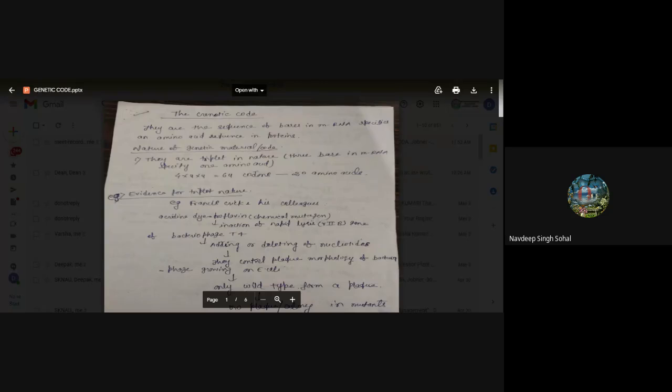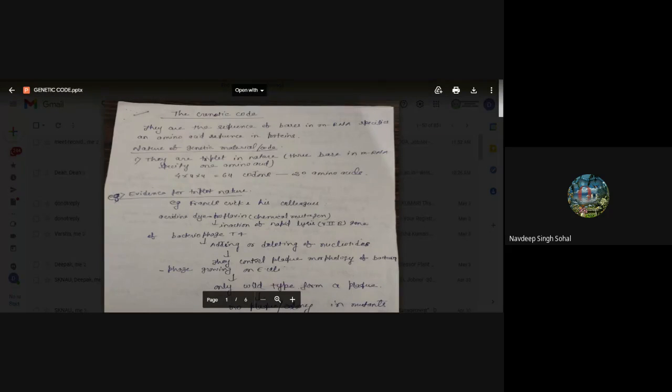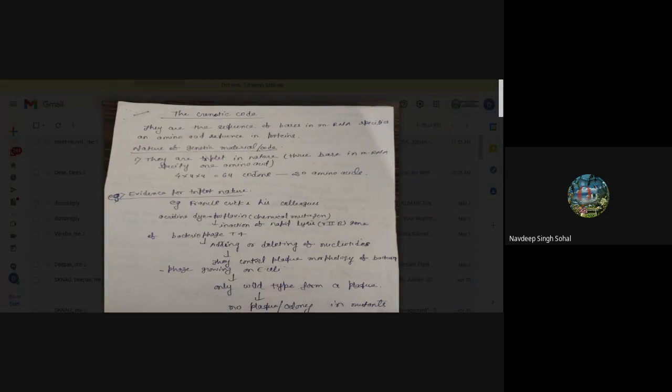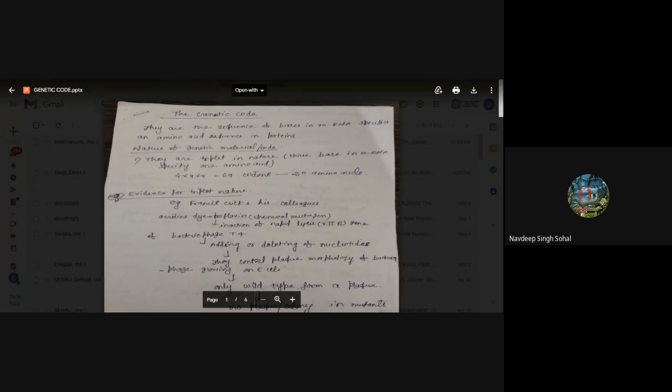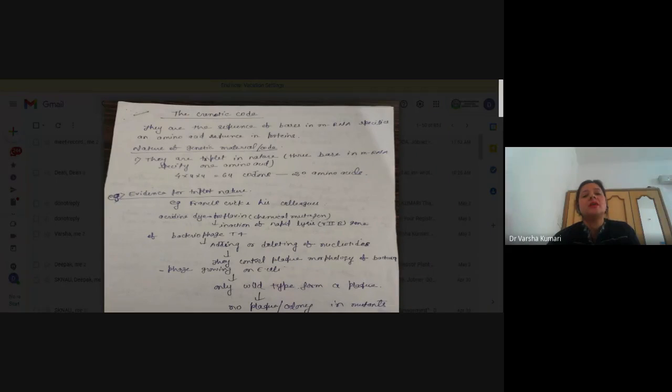So, good morning, all. Today's topic is the genetic code. We are discussing a very small topic: what the genetic code is. Genetic codes are nothing but the sequence of bases in mRNA that specify the amino acid sequence of the protein. They are the codons, the sequence of bases in mRNA that specify an amino acid sequence in proteins.